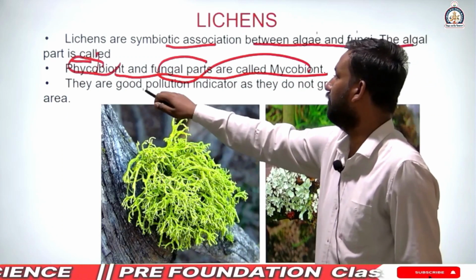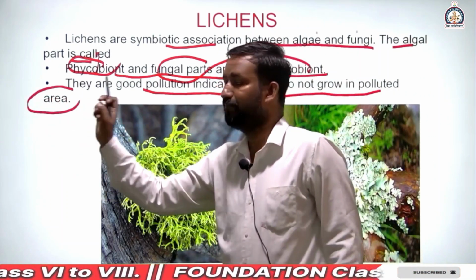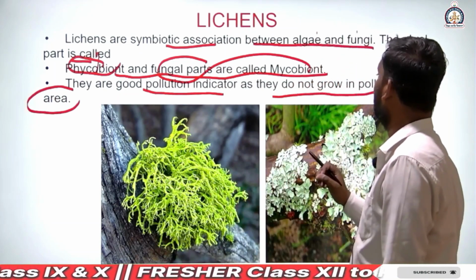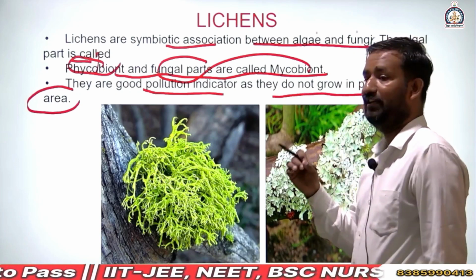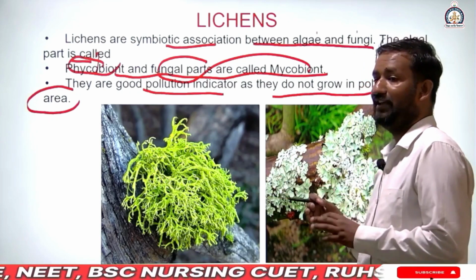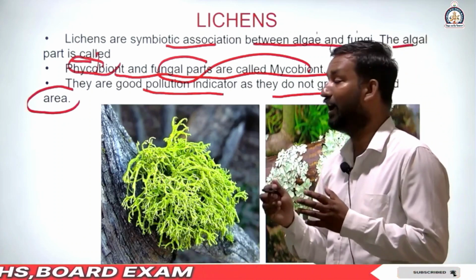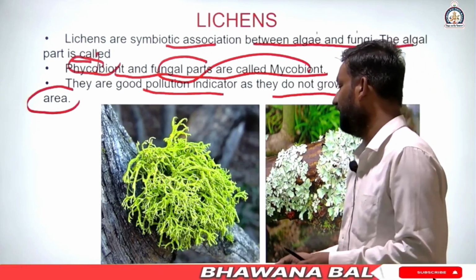They are good pollution indicators as they do not grow in polluted areas. If you see many lichens in an area, that area is not highly polluted. That's why they are good pollution indicators.